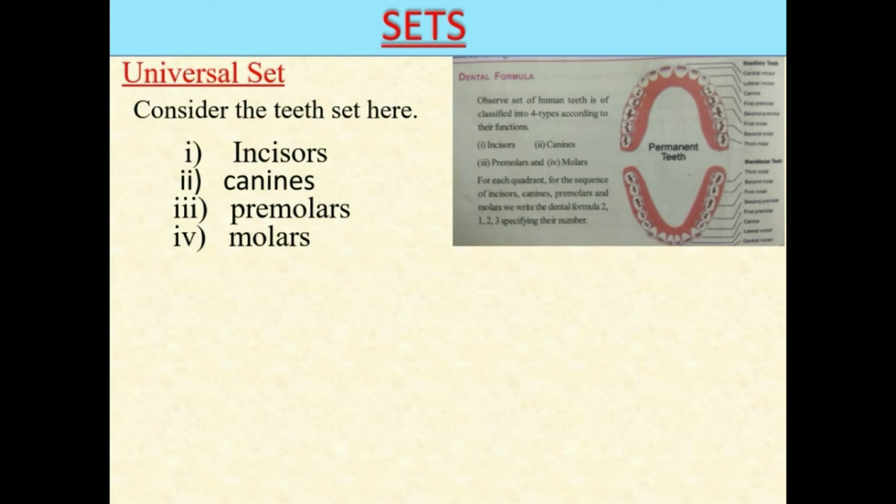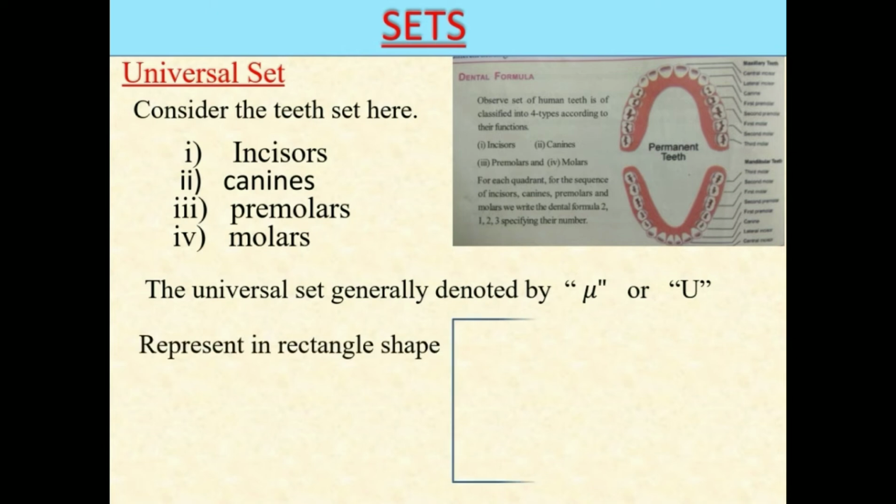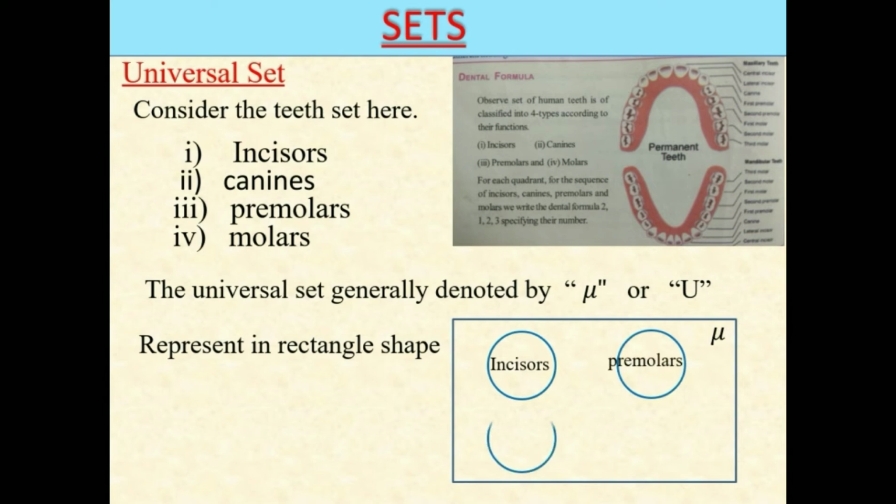In this case, the whole teeth set is called the universal set. It means it contains all types of teeth sets. The universal set is generally denoted by the symbol μ or capital U, and it is represented in rectangular shape. See here the diagram.